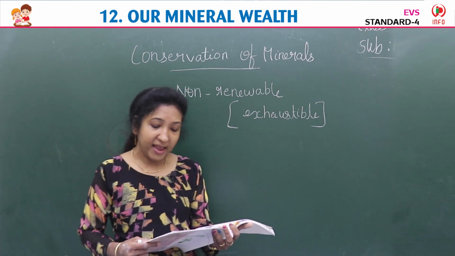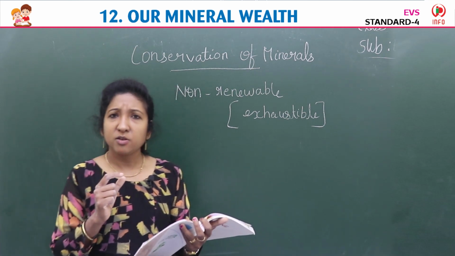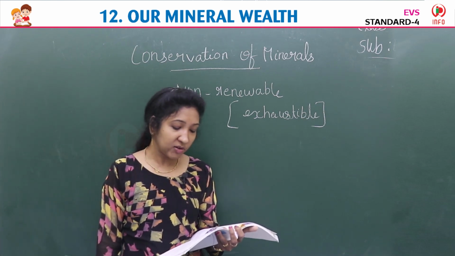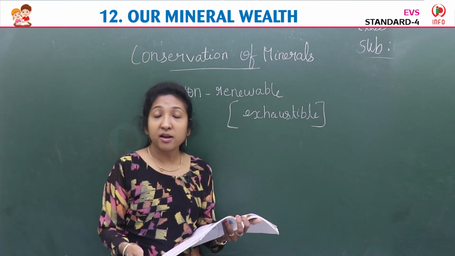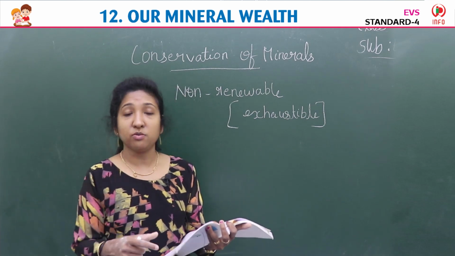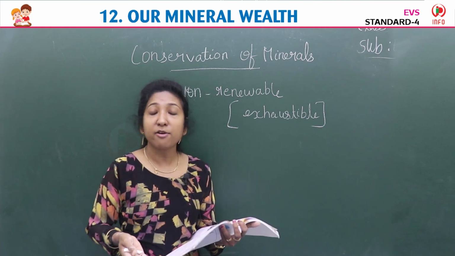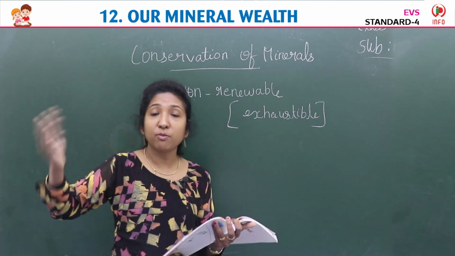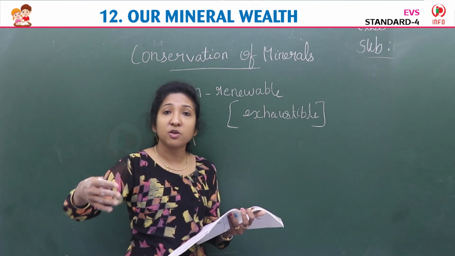Due to improper and excessive use, minerals in certain regions are on the verge of extinction. It means minerals are in danger now, because very few are left and people are not taking care of it. They are simply wasting it, not using it properly. They are using more and more, over and over, and people are increasing day by day. So demand is more, use is more.